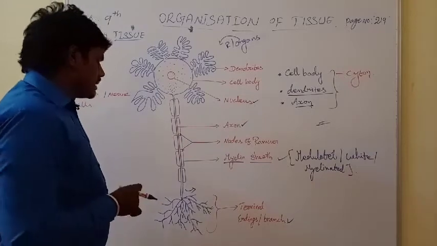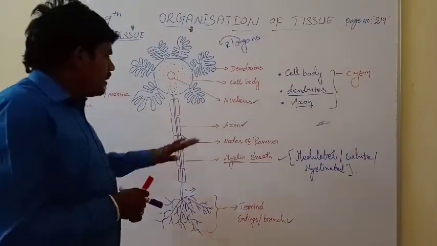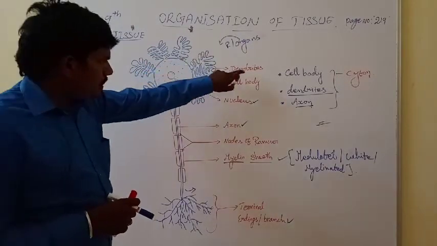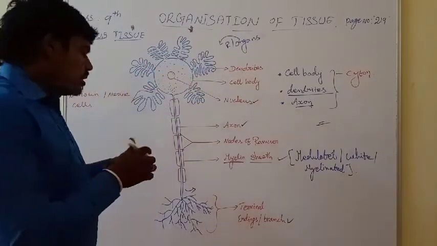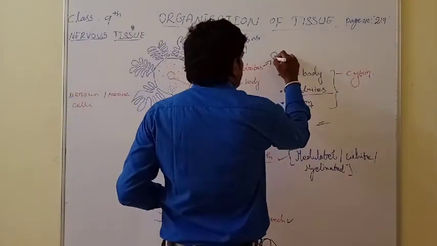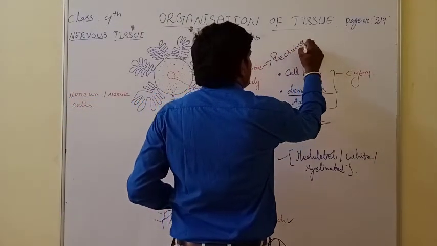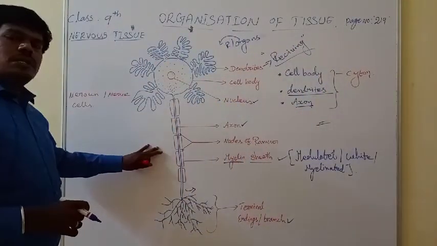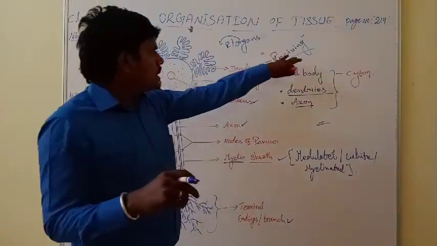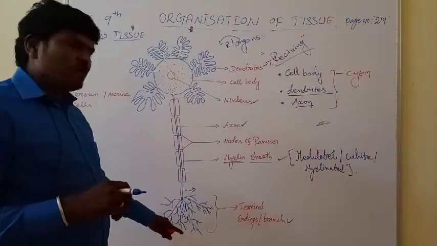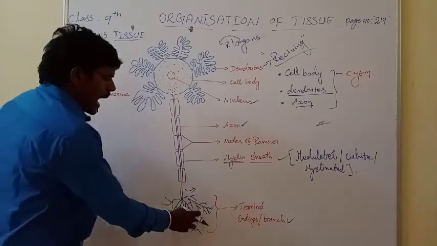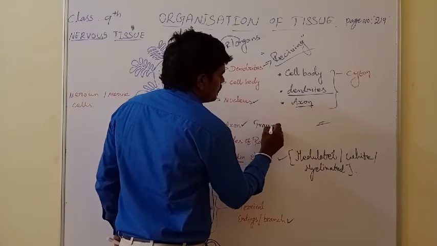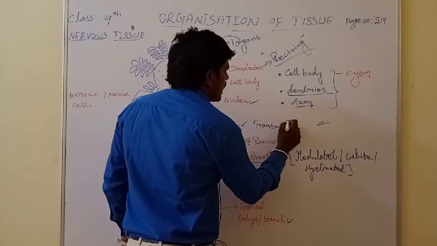And then what is the main function of the axon? Here you already know the electrical impulse is received from the dendrites through passing the cytosol. So the dendrites are involved in the receiving function. This entire nerve cell is involved in two functions only. One receiving and then exposing. Exposing means what? Transmit. So the axon is involved in transmit.